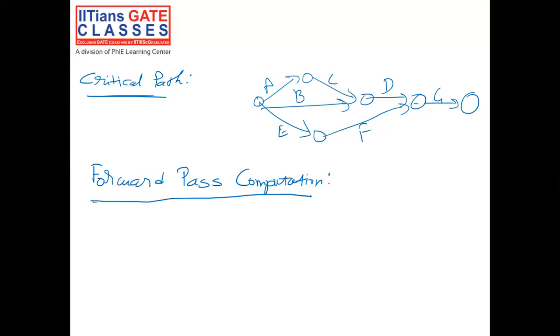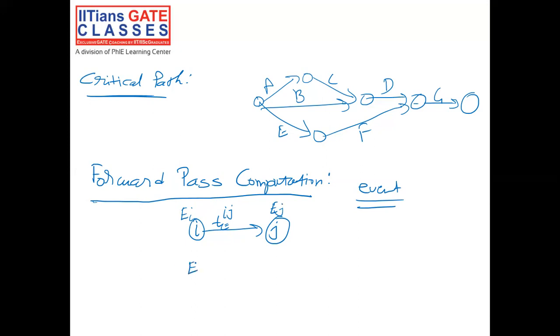So in this, we compute the time at which an event is expected to be completed at the earliest. So we will try to calculate the earliest time for each and every event. Mind it, we are talking about event. So let's say there is one event I, one event J, and this activity is taking a time TE for event IJ. So earliest expected time for event I would be EI and earliest expected time for event J would be EJ.